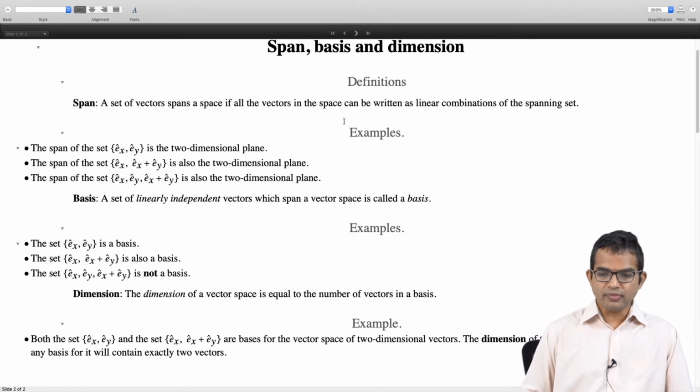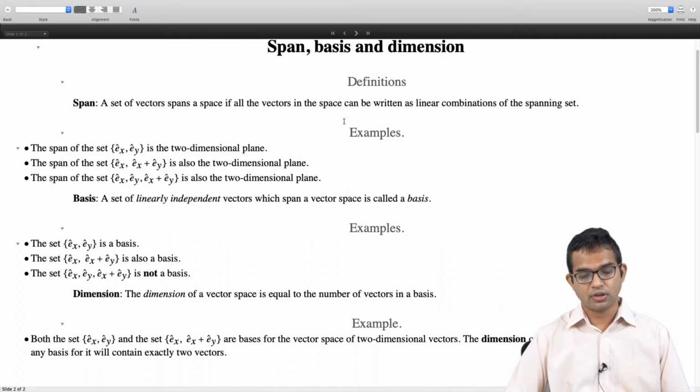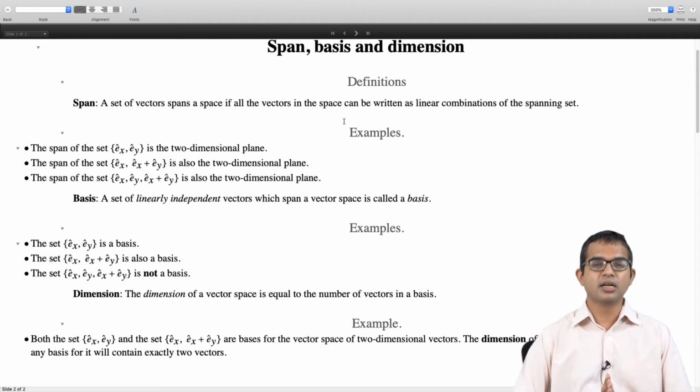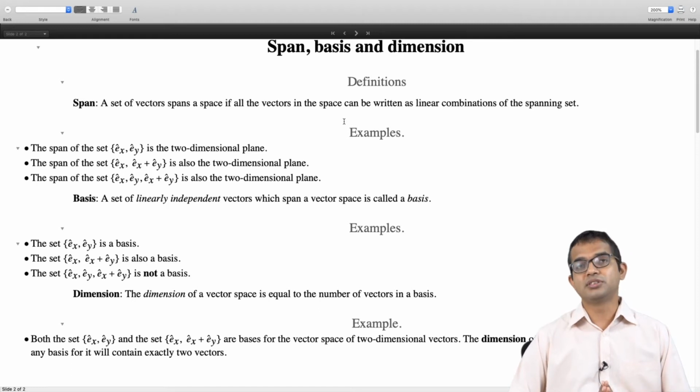Now, you see that although the dimension of your space is just 2, it's finite, and in fact a very small number, and yet the number of vectors in this space is actually infinite. You can use a relatively small number of vectors and create infinitely many vectors. So although the set of vectors is infinite, it has a finite dimension. In our discussion, we are going to restrict ourselves to finite dimensional vector spaces.